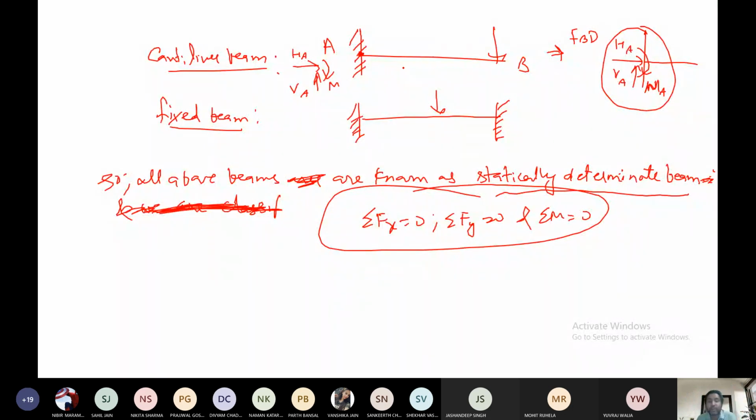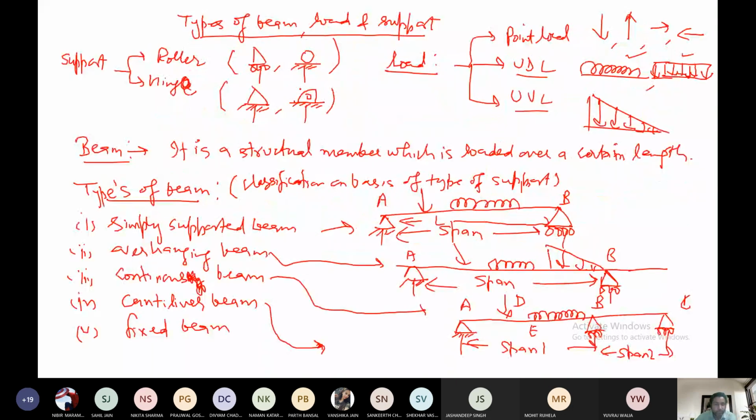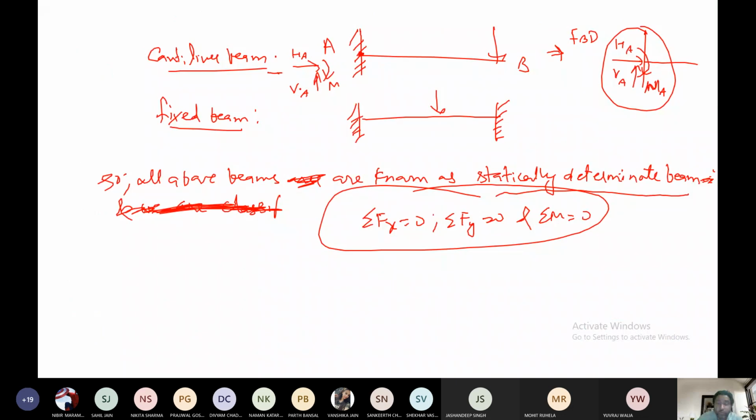For the fixed beam, similarly, you have to make the FBD like I have made for the cantilever beam. But numericals on fixed beams are very few. Up to four types of numericals might come in the examination: simply supported beam, overhanging beam, then continuous beam and cantilever beam. These four types of beams are basically asked mostly in the numerical part. So fixed beam is generally not asked, but still you should know the FBD. This will be the FBD of the fixed beam.